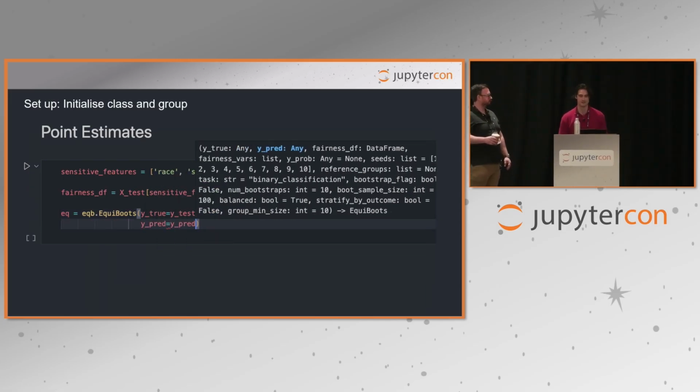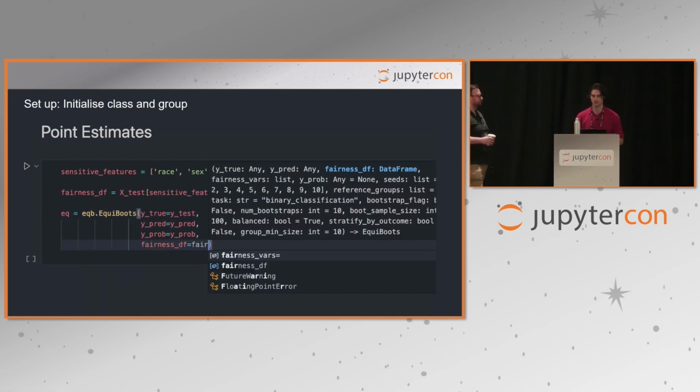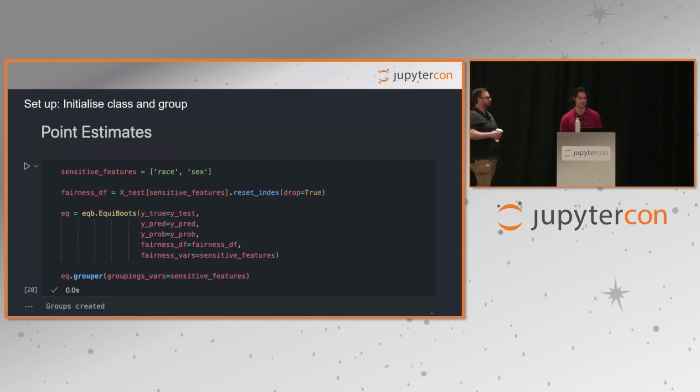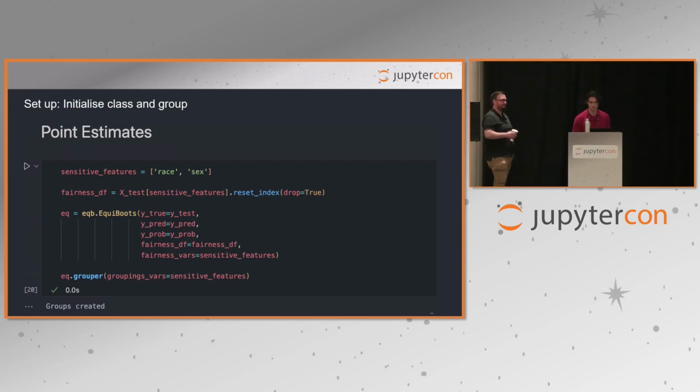Before conducting any investigations with EquiBoots, you need to first have predictions and predicted probabilities from the model you want to test. Firstly, we need to define the two sensitive features we're going to be looking at, which in our case is race and sex. Then we create the fairness data frame. This data frame consists of the columns containing the variables we will be testing for bias.